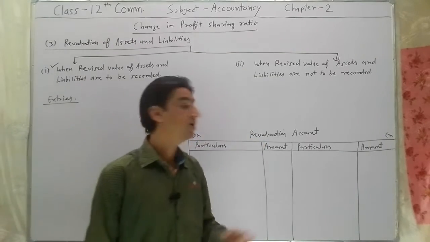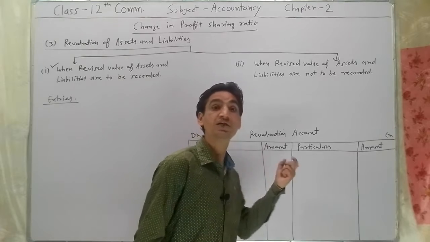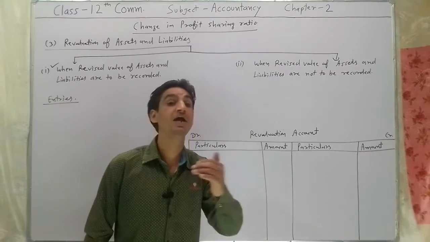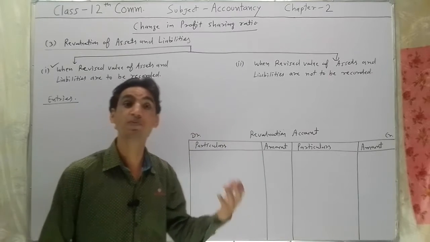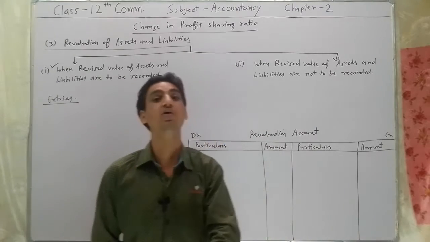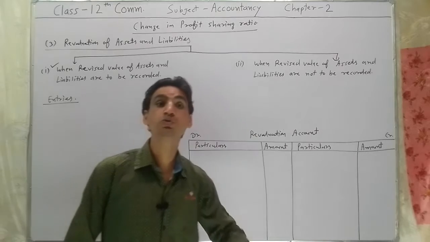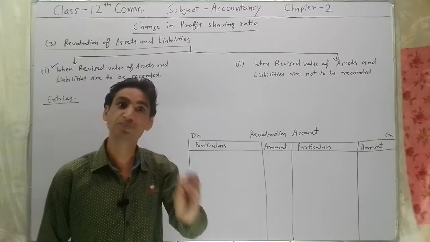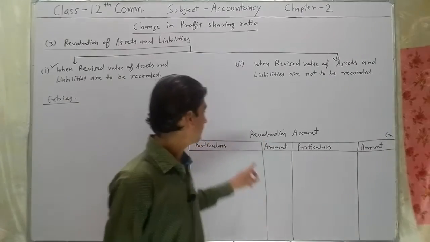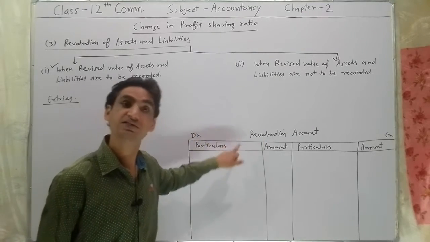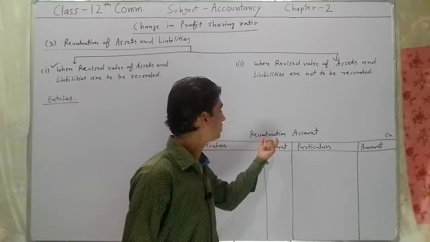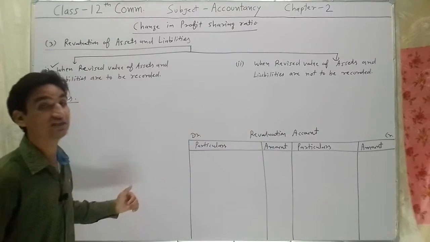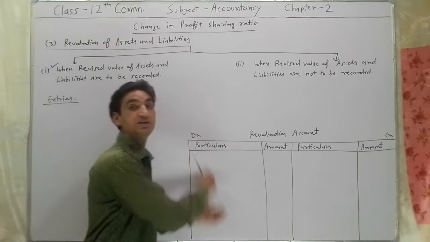Why nominal? Because by using the revaluation account, we find profit and loss on revaluation of assets, and any account which is used to find out any kind of profit or loss will always be nominal. That's why revaluation account is a nominal account. It is also known as profit and loss adjustment account. Now we will discuss how this account is prepared.